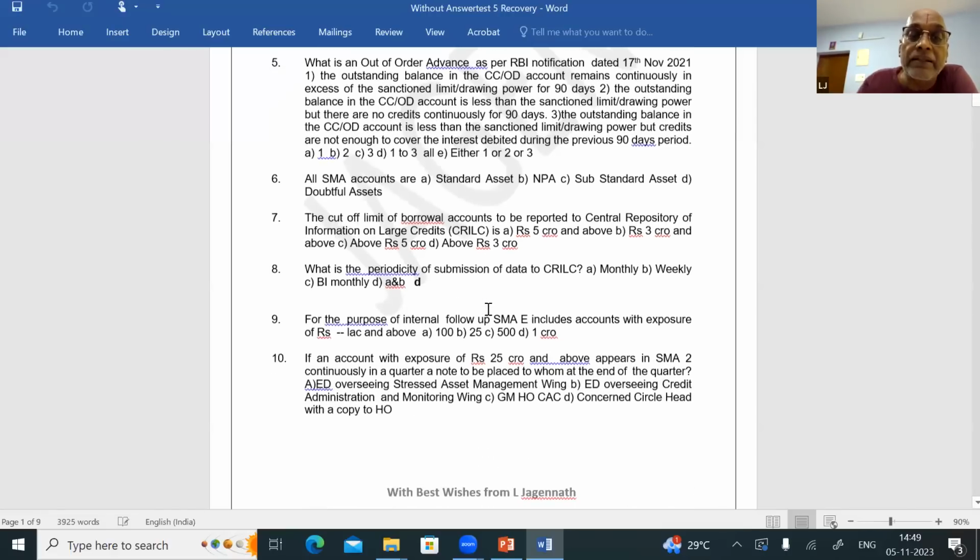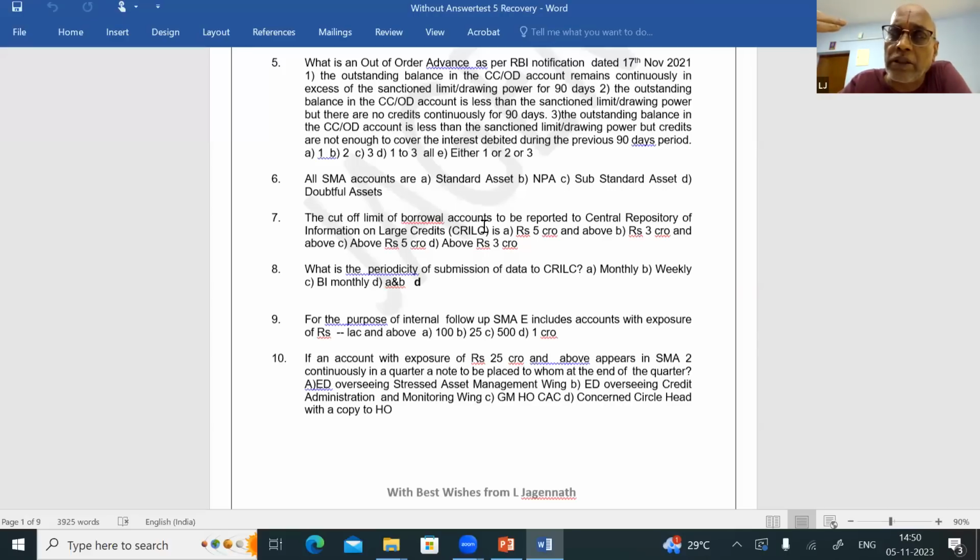Question number 7. The cutoff limit of borrower accounts to be reported to the Central Repository of Information on Large Credit. What is the cutoff amount of a borrower's exposure above which you have to report to this particular public domain in RBI?